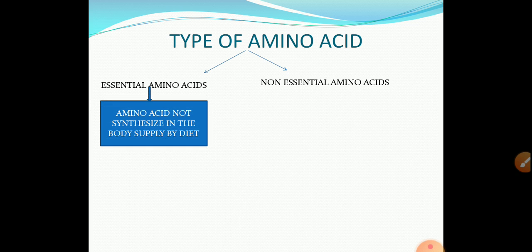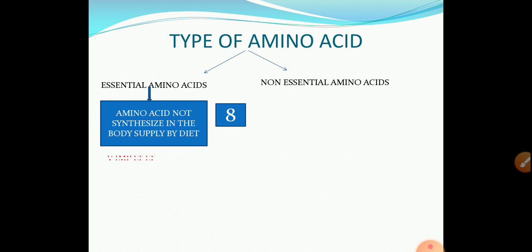Then next point, types of amino acid. There are two types of amino acid. One is the essential amino acid and second is the non-essential amino acid. Essential means what? They are necessary. Why? Because they are not made in your body. So the amino acid which is not synthesized in the body and is taken in the diet is called an essential amino acid, and there are 8 essential amino acids.